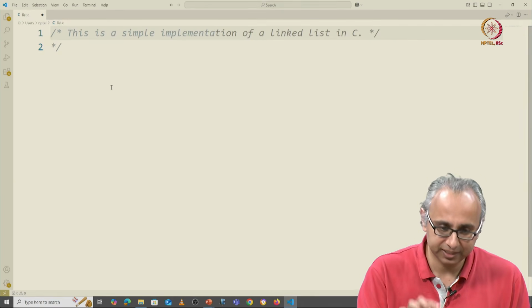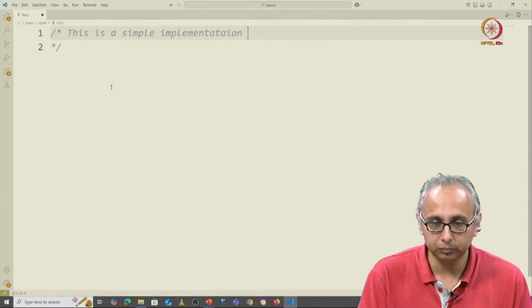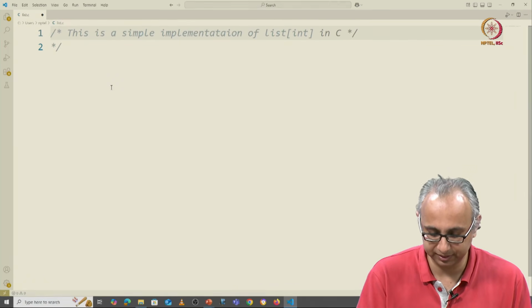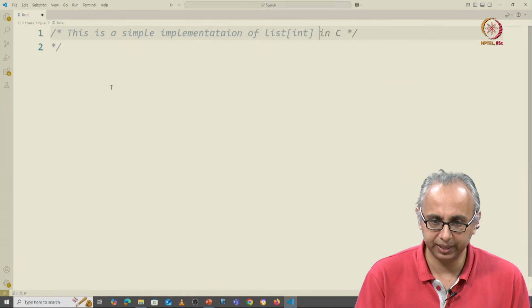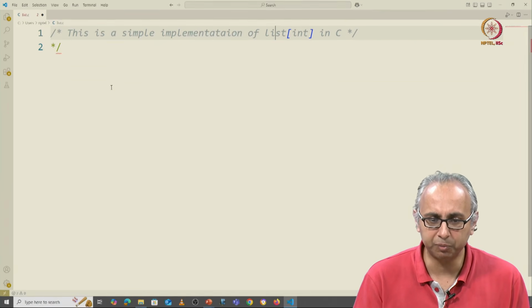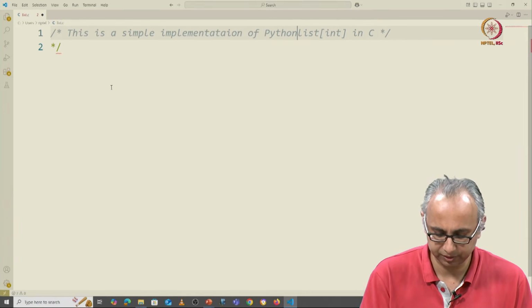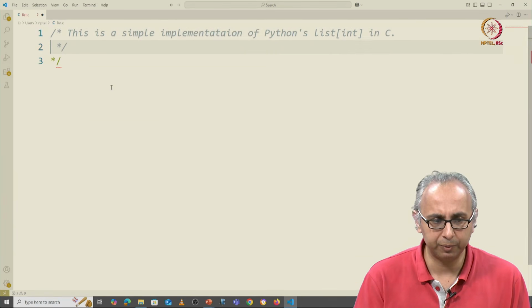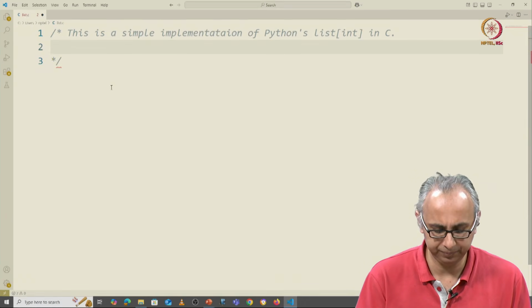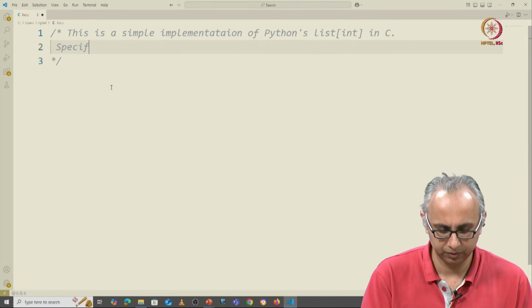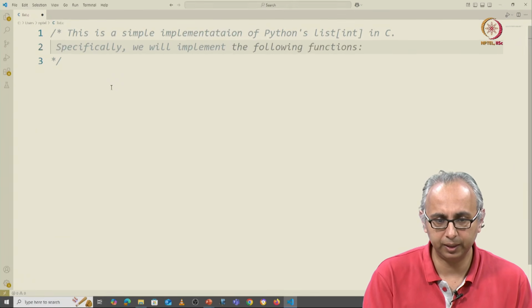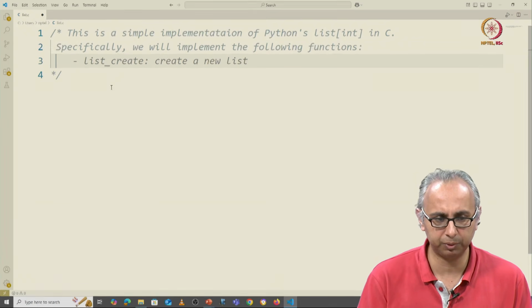But no, I'm going to say it's a simple implementation of list[int], but in C. Okay? Let me be more clear, of Python's list[int], but in C, right? I will now specifically say, so specifically, we will implement the following functions, right? So what do we want?